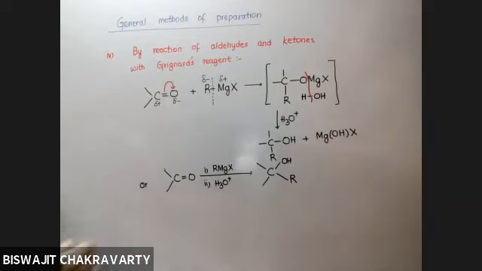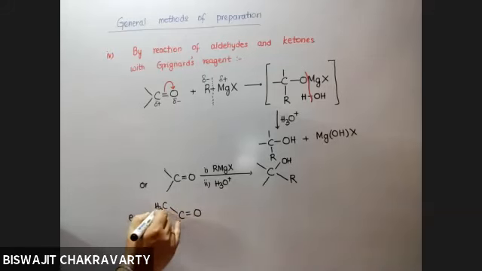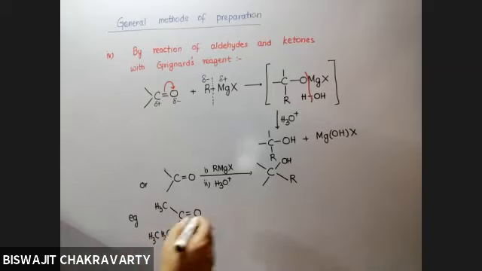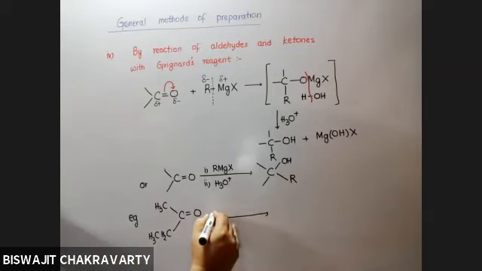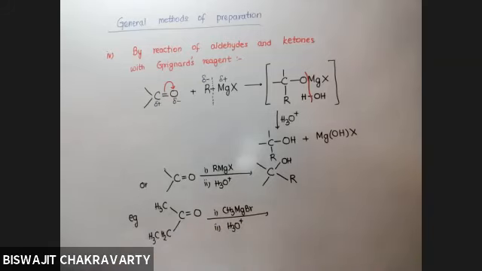Let me give you an example. Suppose you have a carbonyl compound. One side is methyl, other side is ethyl. It is treated with Grignard's reagent, CH3MgBr, followed by hydrolysis. And if you are asked to write down the final product, how are you going to write it?